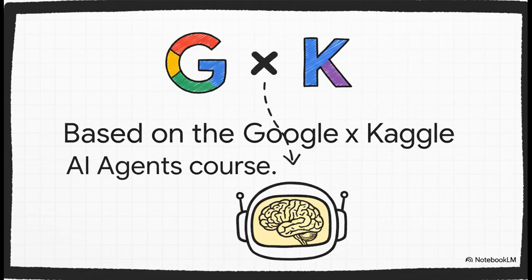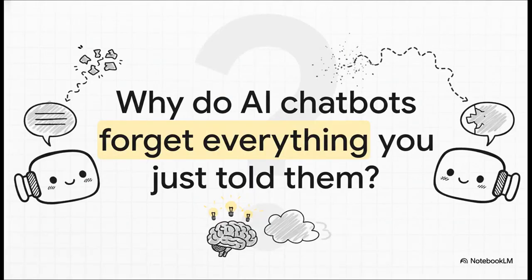And hey, welcome to our 5-minute breakdown of Day 3 of the Kaggle AI Agents course. The stuff we're covering today comes straight from the folks at Google and Kaggle, so you know it's the real deal. We're going to get into the actual architecture that turns a basic, forgetful chatbot into something that feels genuinely intelligent.